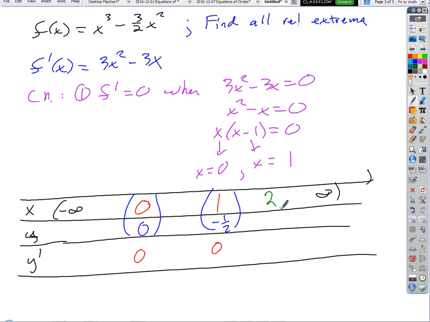Okay, so at 2, what are we going to get back? We plug it into f of x. f of 2 is going to be 8 minus 3/2 times 4, which is 8 minus 6, so 2.